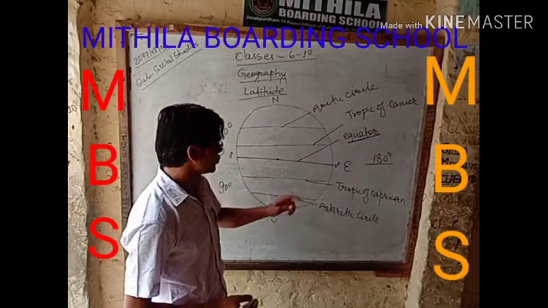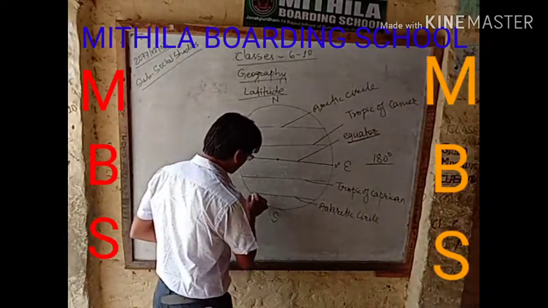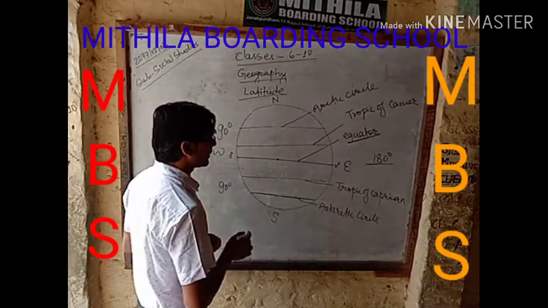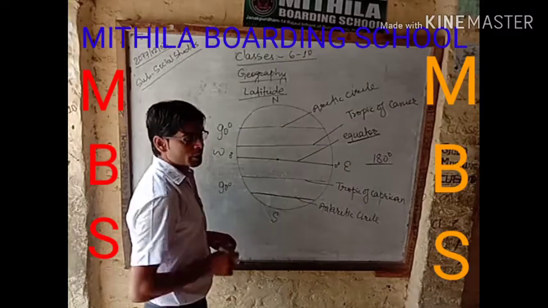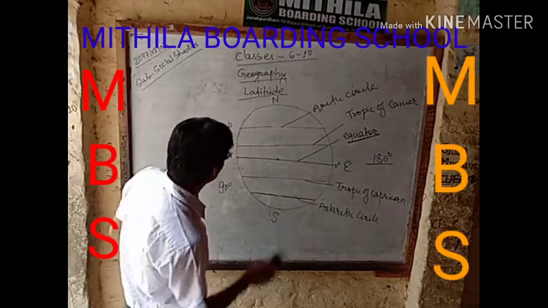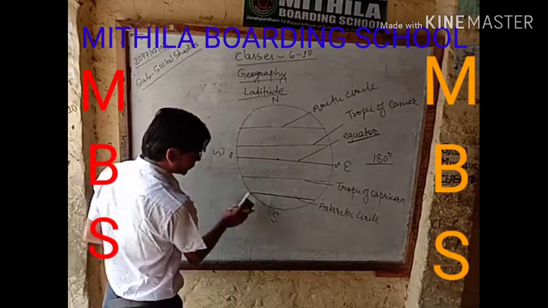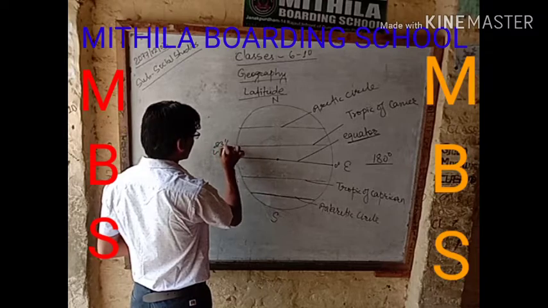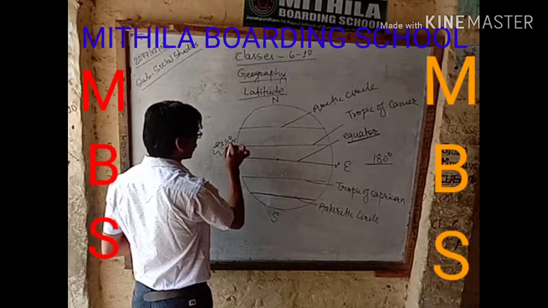What are these latitudes and at what angle do they lie? The equator lies at 0 degree, whereas the Tropic of Cancer lies at 23 and 1/2 degree north.